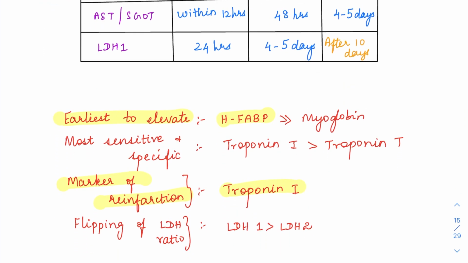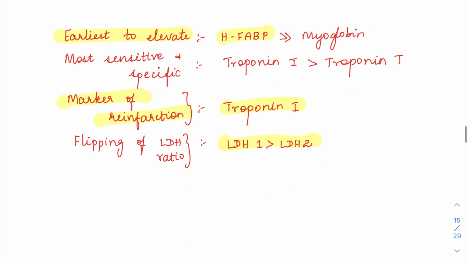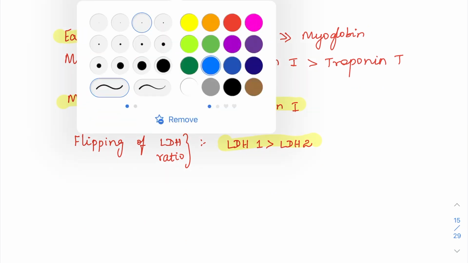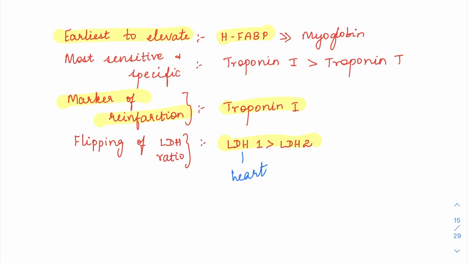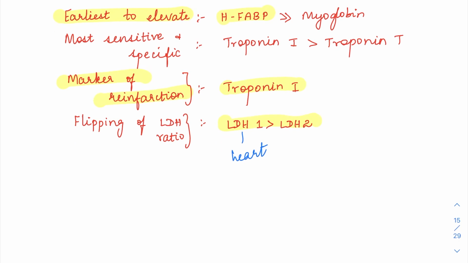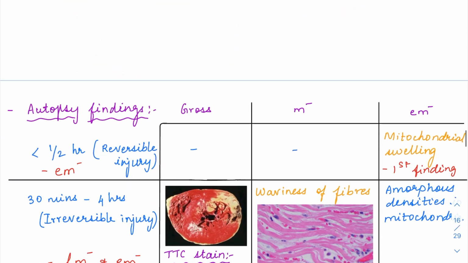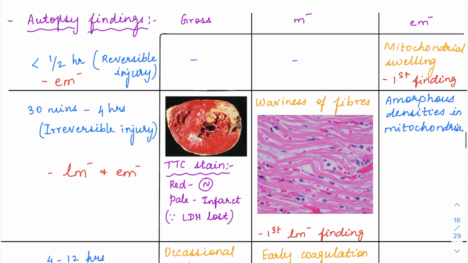And there is also something called LDH flipping. Normally, the LDH2 form will be elevated more than LDH1, so LDH2 is more than LDH1 normally. But in MI, it is going to be reversed. That is, LDH1 will be more than LDH2, because LDH1 is present in the heart. So when MI happens, it comes out. So LDH1 is going to be elevated more than LDH2 in MI. So this flipping ratio is also important.